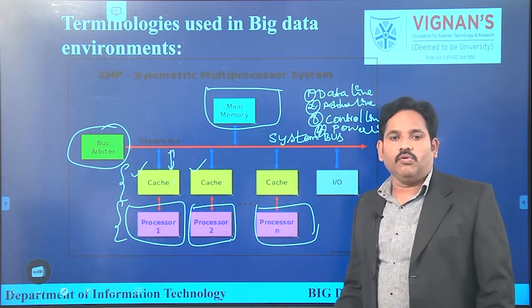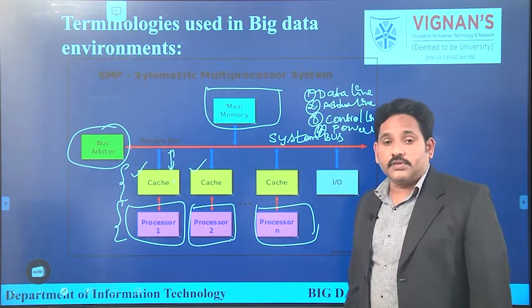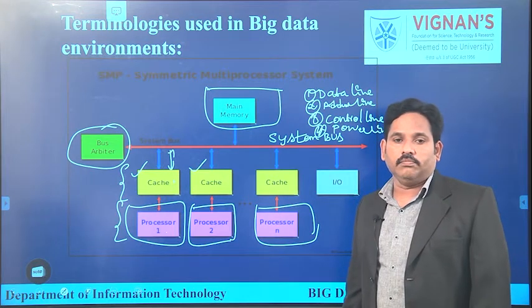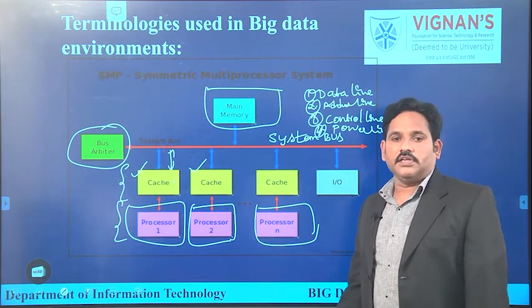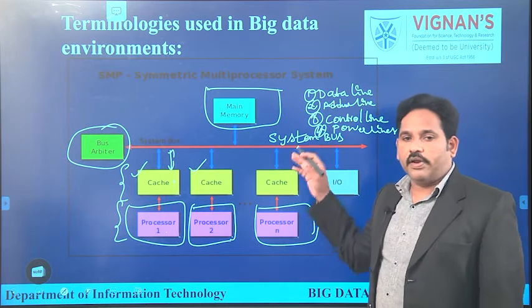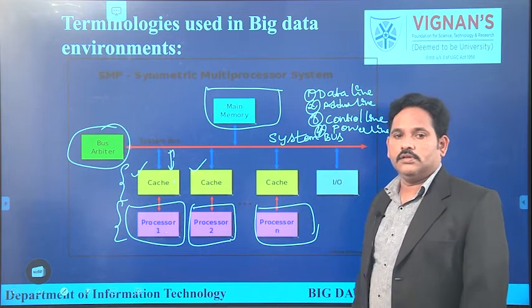Some system buses will have only 3 parts, that means data bus, address bus, and control bus. The control bus itself will have some power distribution lines, whereas in advanced system buses or data cables, they will have separate lines like data bus, address bus, control bus, and power lines.